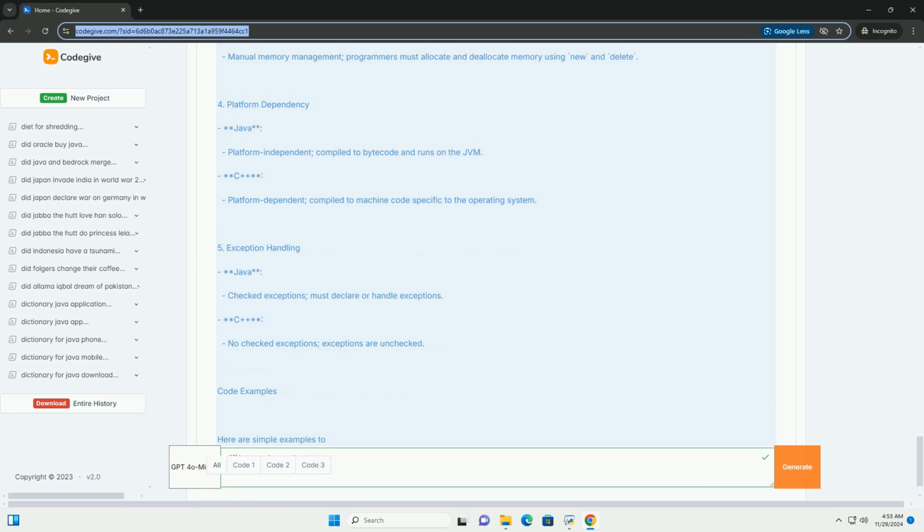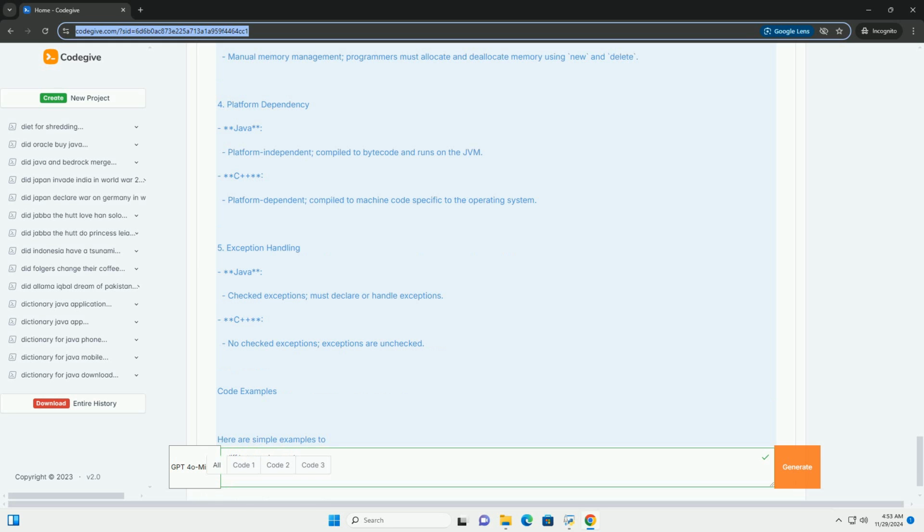5. Compilation and execution. Java: compiled to bytecode which runs on the JVM. This provides a level of abstraction from the underlying operating system. C++: compiled to native machine code. It is usually faster than Java due to fewer layers of abstraction.